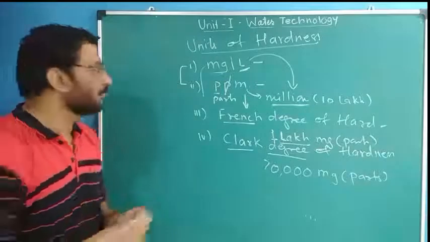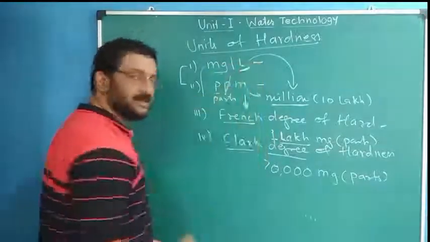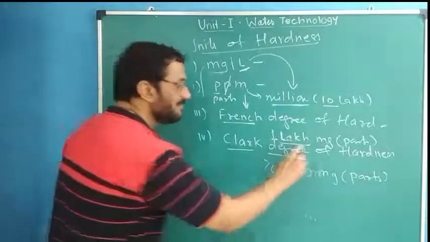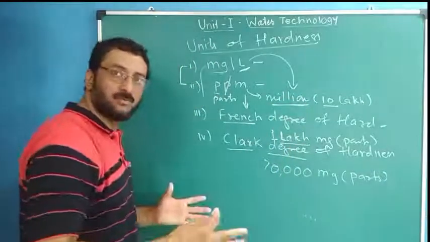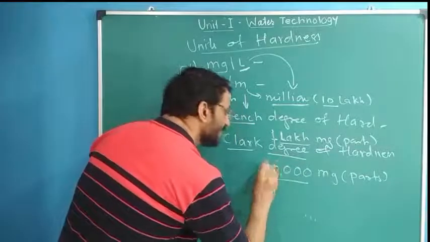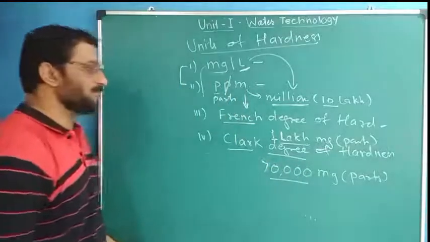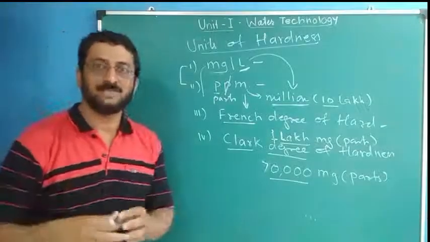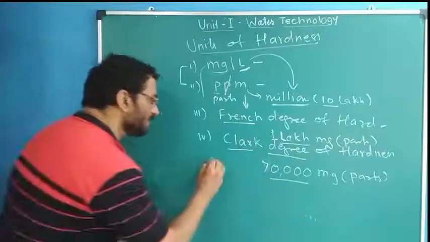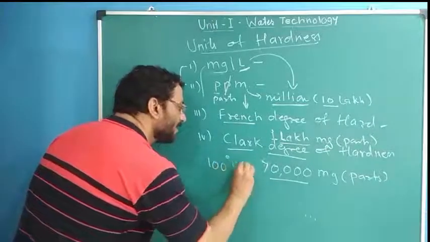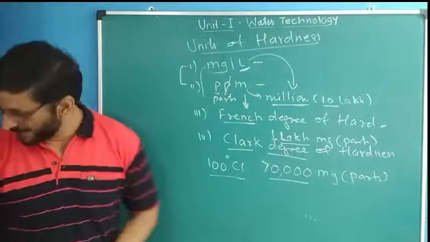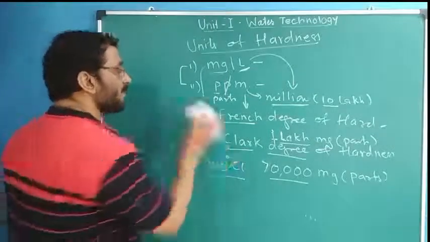Total water is 1 liter, meaning 10 lakh, here it is 70,000 milligrams of water. If out of 70,000 milligrams, 100 milligrams are hardness causing, hardness will be 100 degree Clark. This way we can express the hardness.